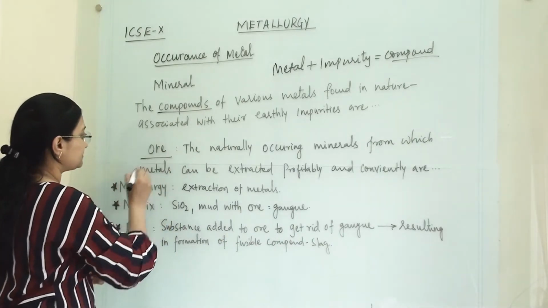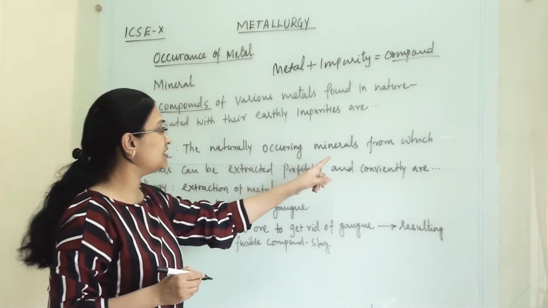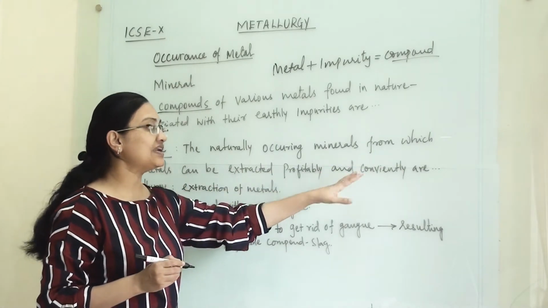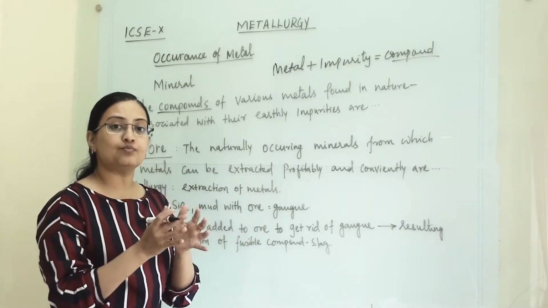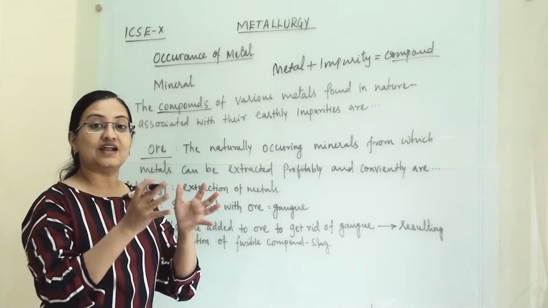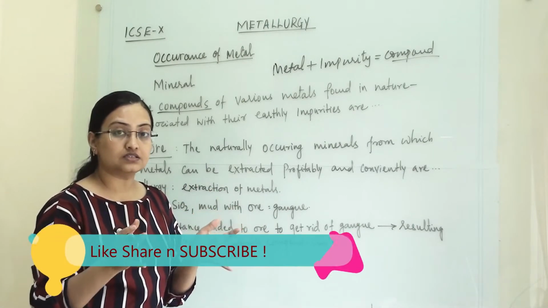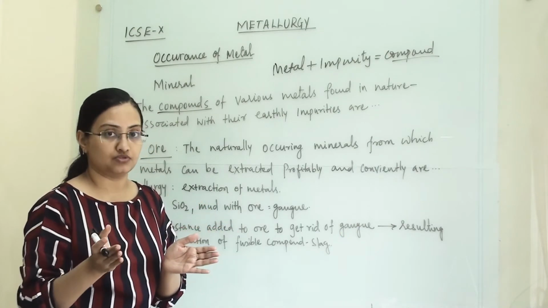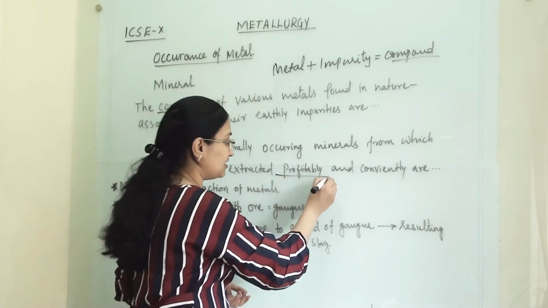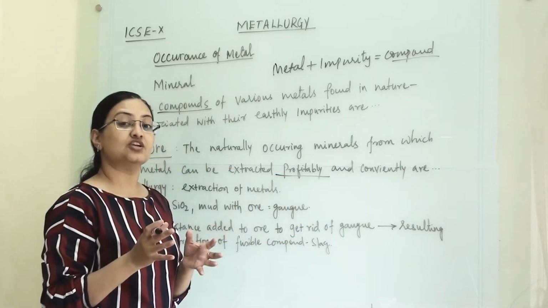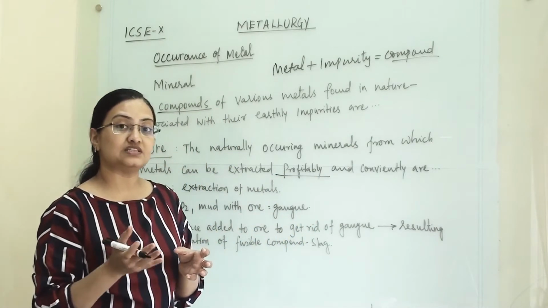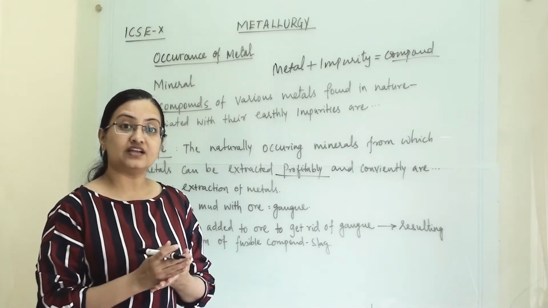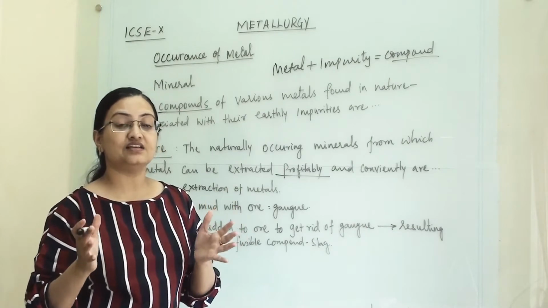Now ore: the naturally occurring minerals from which metals can be extracted profitably and conveniently. That means that particular metal in that piece of earth crust should be in high amount, so that it is profitable, because extraction of metal from its impurities is a very tedious process and requires so much effort and a large scale industrial setup.